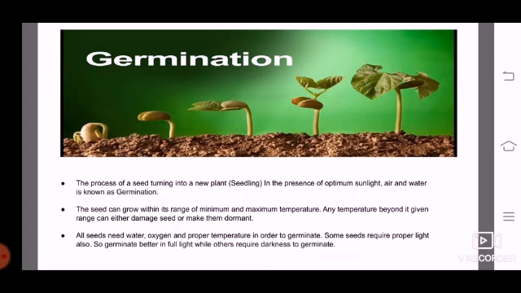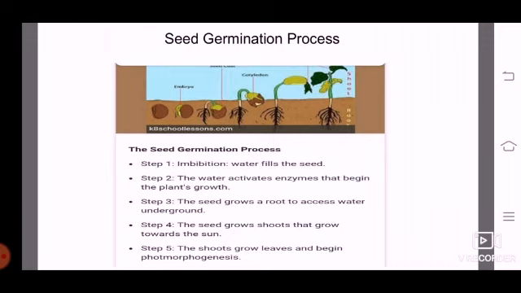All the seeds require water, oxygen, and proper temperature in order to germinate. Some seeds require proper light also, so they germinate better in the light, while others require darkness to germinate. So every seed has different requirements. Mainly all seeds require air, water, and proper temperature to germinate. These are the different agents in seed germination.